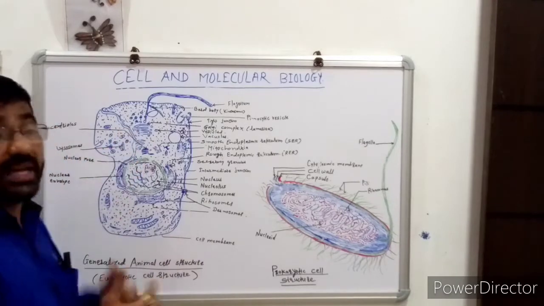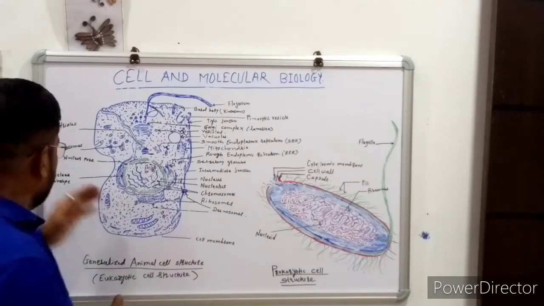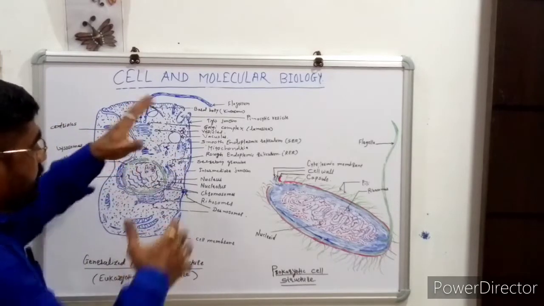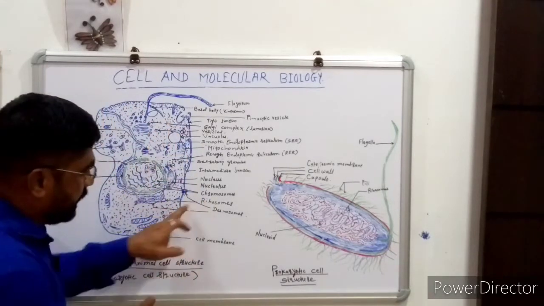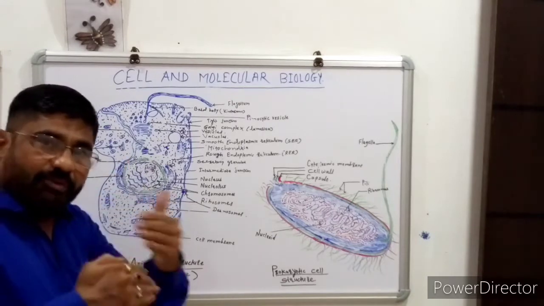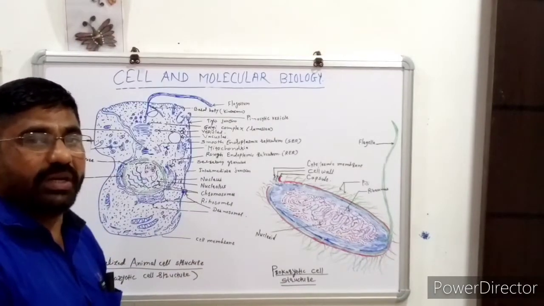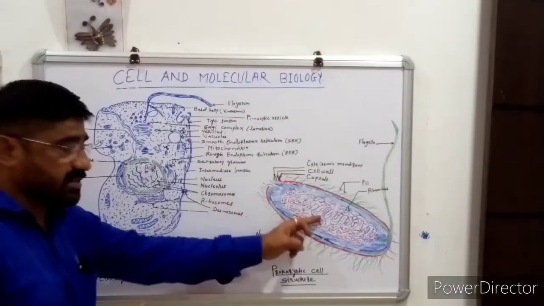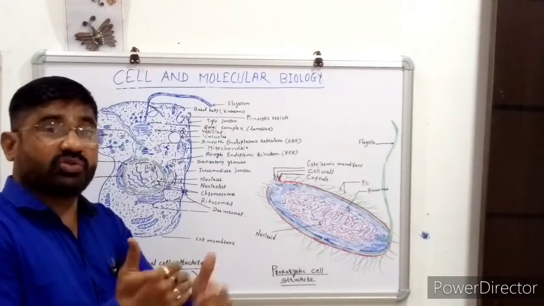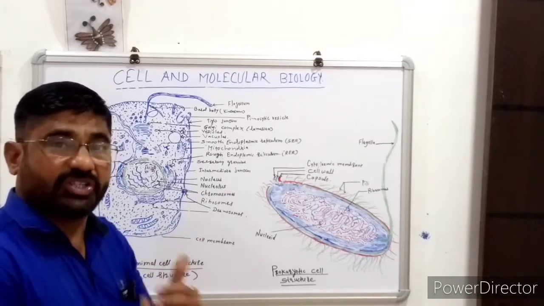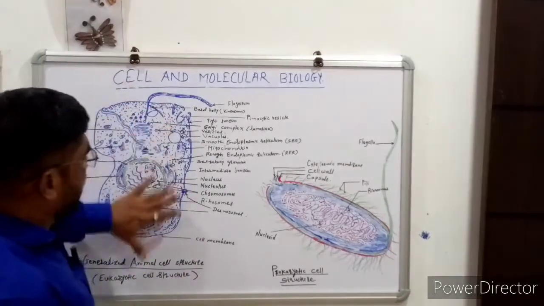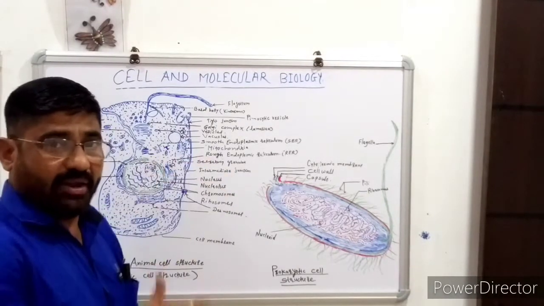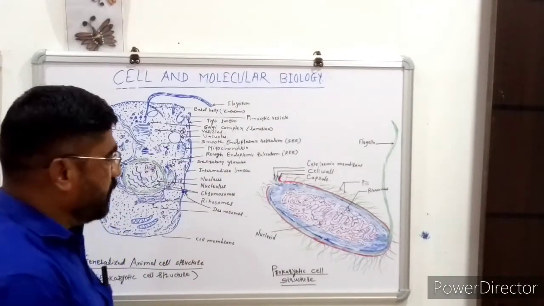Then centrioles are situated, and there is the plasma membrane and desmosomes. These different cell organelles are situated in the eukaryotic cell, so the eukaryotic cell is more advanced in functioning than the prokaryotic cell, and these organelles help maintain the higher or advanced life of organisms.